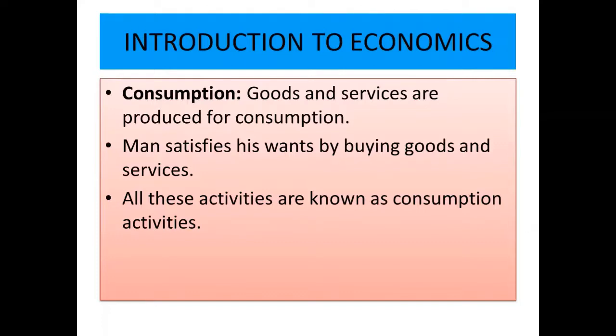Man satisfies his wants by buying goods and services. All these activities are known as consumption activities. Goods and services are produced. After that, man buys those goods and services to satisfy his wants and he consumes it, he uses it. So, man satisfies his wants by buying goods and services, and using them. That is called consumption activity.